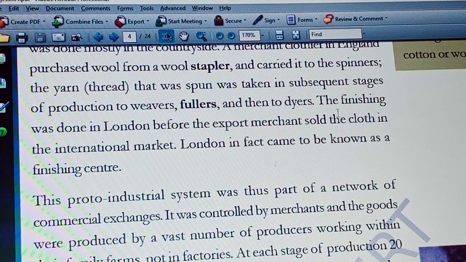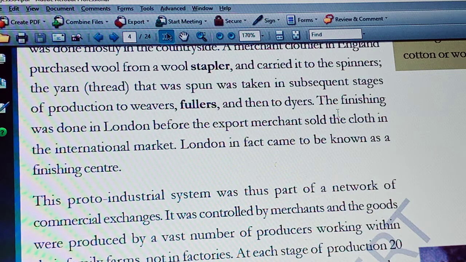Then he has to approach fullers to do the fulling work, and later it is handed over to the dyers, for dyeing or painting. Then the final work is done in London before exporting to the international market. At each stage, some 20 to 25 people work for that particular purpose. Especially these are family members, or they may engage a few laborers for that purpose.